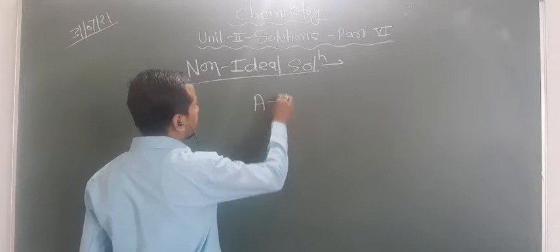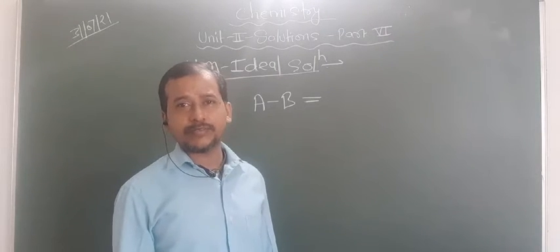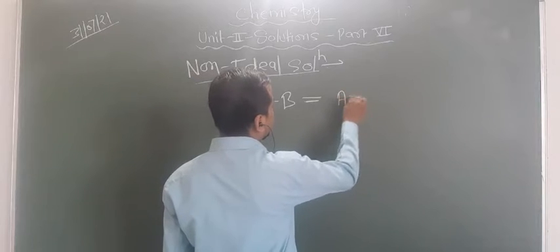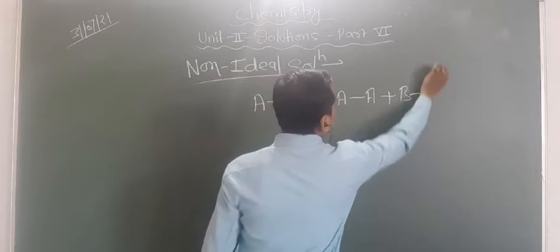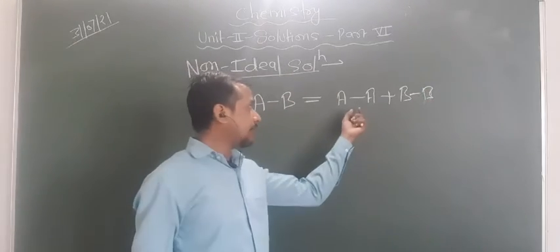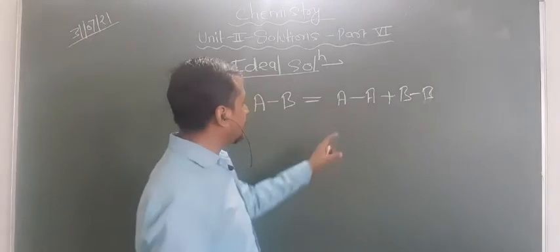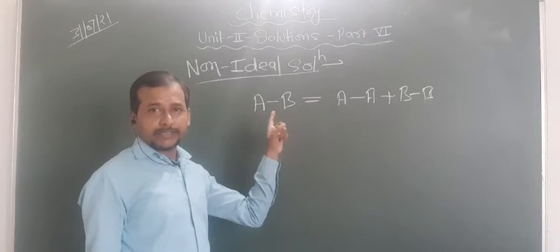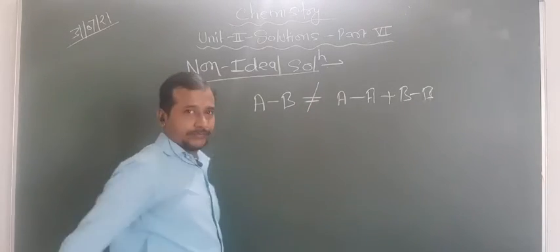In the case of a binary mixture, that is a binary solution, two components are there: one component is A, one component is B. In the case of an ideal solution, the intermolecular force between component A and component B is similar to the intermolecular force between A and A, and B and B. But in the case of a non-ideal solution, this is not equal.